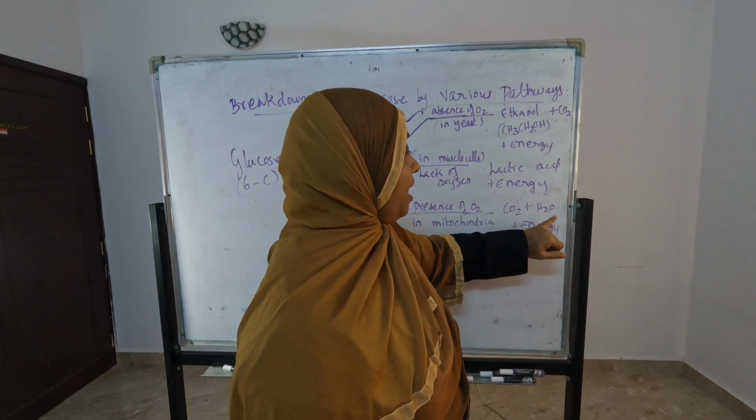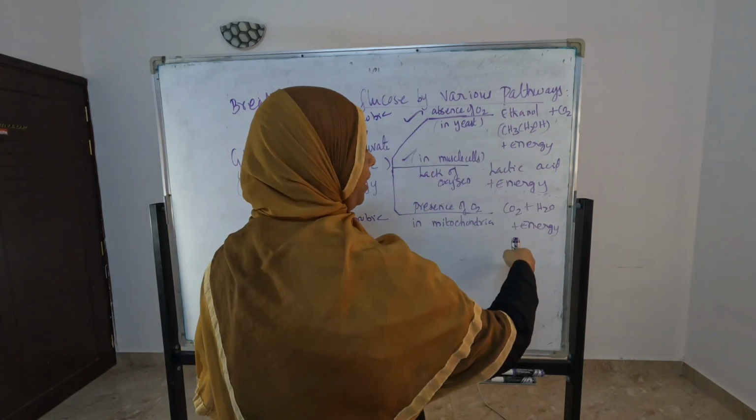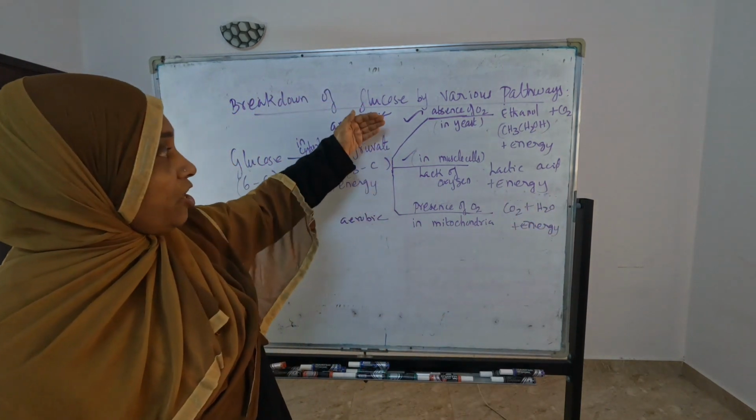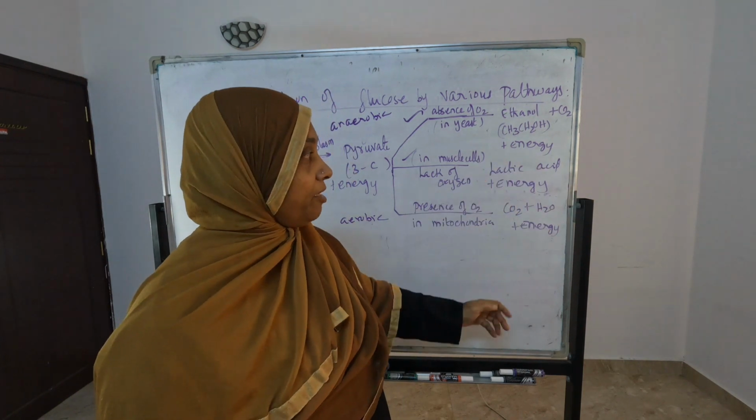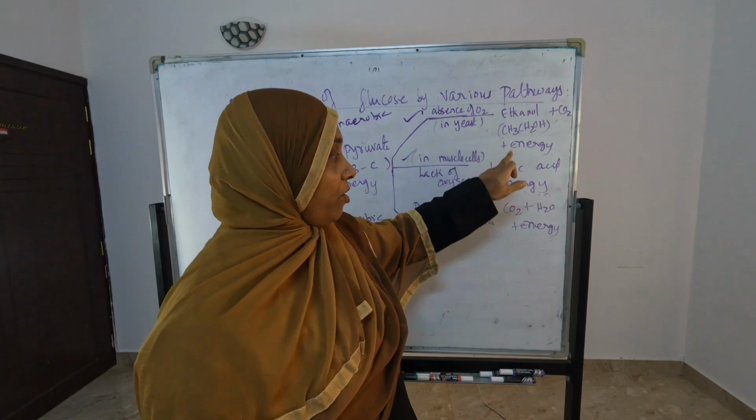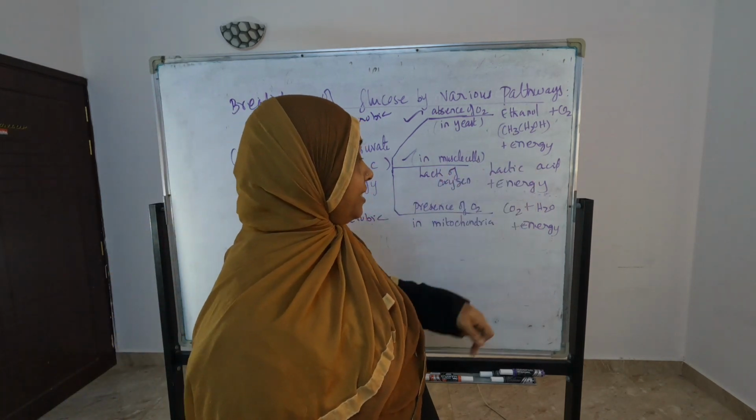So carbon dioxide, water and energy are the products of this one. In these three, in aerobic and anaerobic respiration, what is the common product? Energy is the common product. That is also one question: what is the common product released by these processes? Energy is the common product released by these.